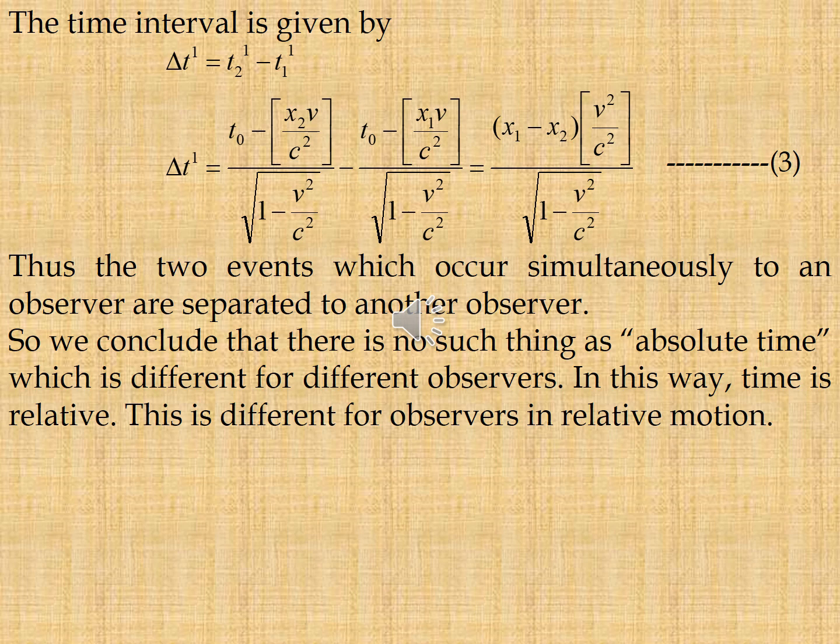So, we conclude that there is no such thing as absolute time, which is the same for all observers. In this way, time is relative. It is different for observers in relative motion.